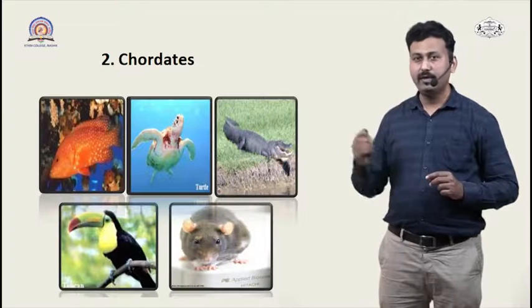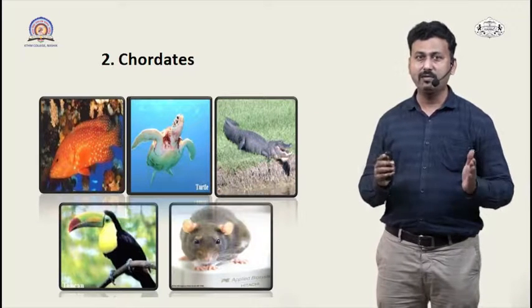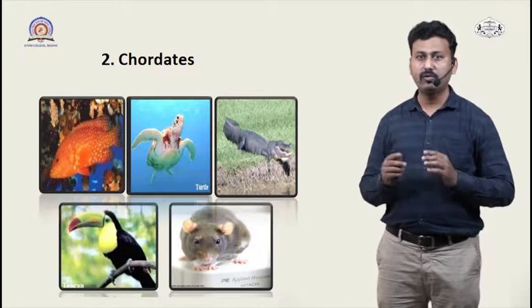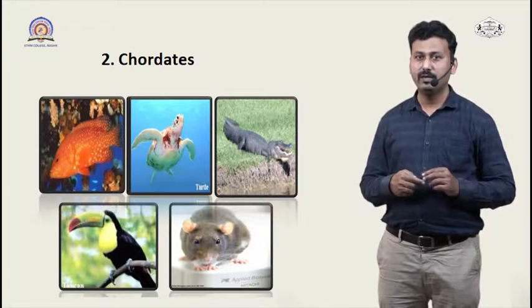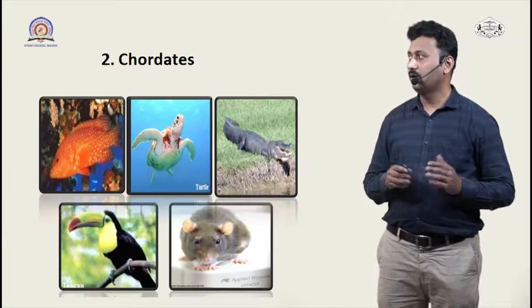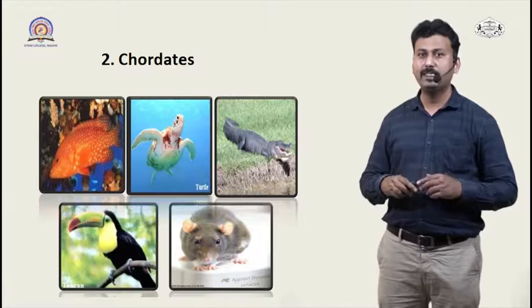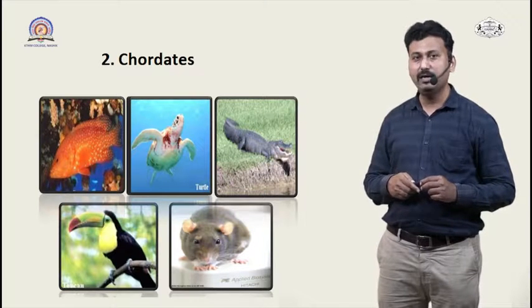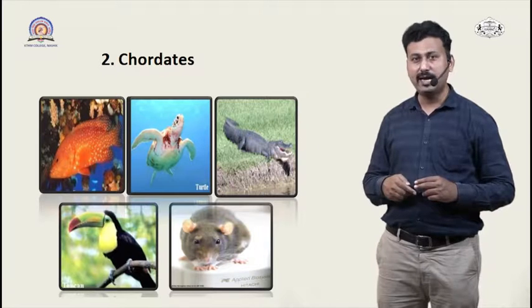On the contrary, we have the chordates, which have a nerve cord and notochord, the notochord being replaced by the vertebral column, and this includes all the higher groups of organisms like Pisces, amphibia, reptiles, aves and mammals.